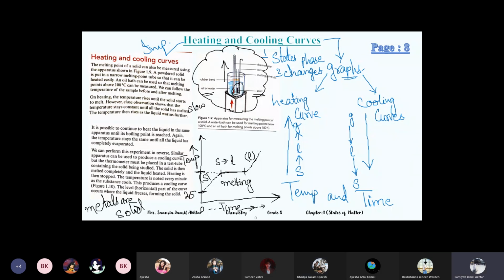Okay, solid temperature is increasing. A time comes when it becomes same. When the temperature becomes same, it means that some phase change is happening. So solid is changing into liquid. Now, when it has turned into liquid, the liquid temperature starts rising, and a time comes again when this temperature becomes still or same. So again, some phase change is occurring here. As we are heating it, definitely liquid is changing into gas, which is boiling.